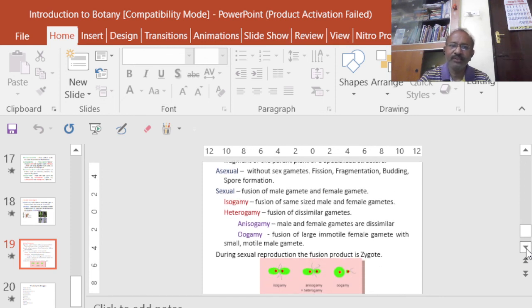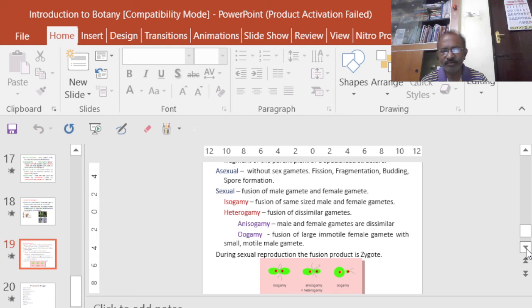But during sexual reproduction, the fusion product is always the zygote. Then the zygote will develop into an embryo, and the embryo will develop into the mature plant. So except in algae, in all other groups of plants like bryophytes, pteridophytes, gymnosperms, and angiosperms, embryo formation is present. Only in algae, embryo formation is absent.